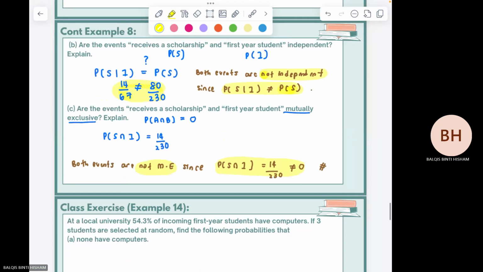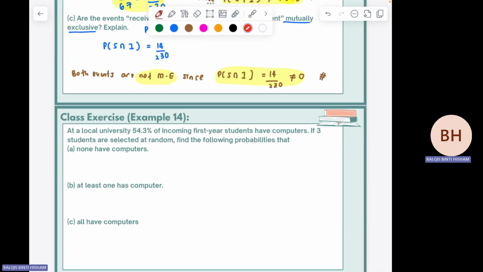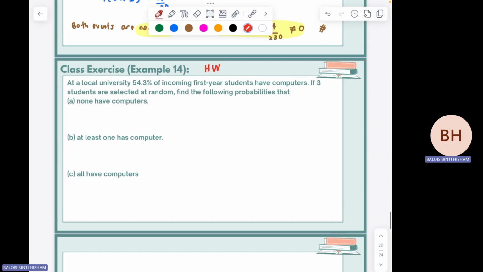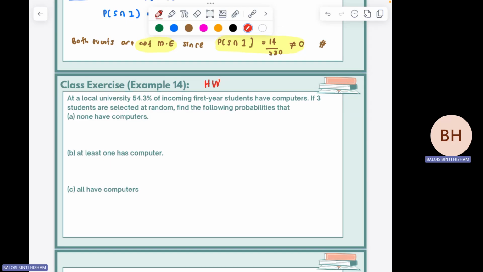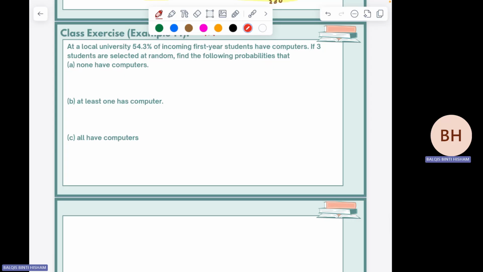Okay, so class exercise, try to do example 14. This is homework. Example 14, and later it will give the question in the exercise part. So homework, just fill in all the examples that I did not cover in this video. So homework is all the examples in the workbook.